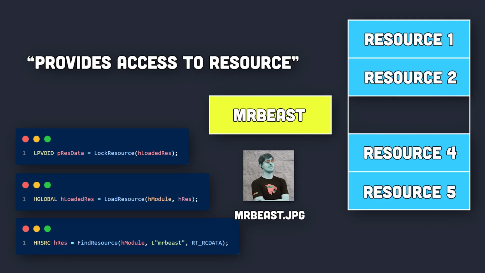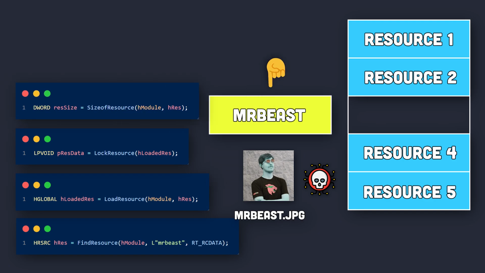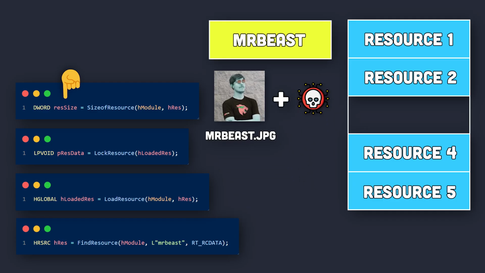Now, since we have access to our resource, or the image that contains the shellcode, we need to extract this shellcode. And to do that, we first need to get the resource size in bytes. So next, we use the SizeofResource API, and we give it the base address of the executable and the pointer to the information block returned by the FindResource API. If it runs successfully, it will return the resource size in bytes. Keep in mind that this size is the size of the image and the shellcode combined, and we only want to extract the shellcode, which means we need to know the size of the shellcode in bytes.